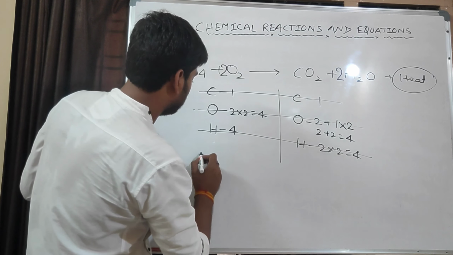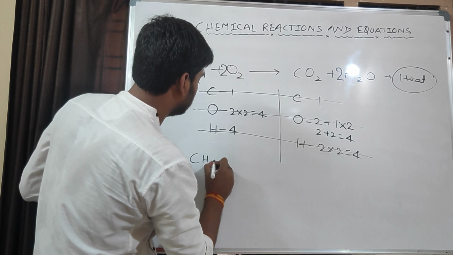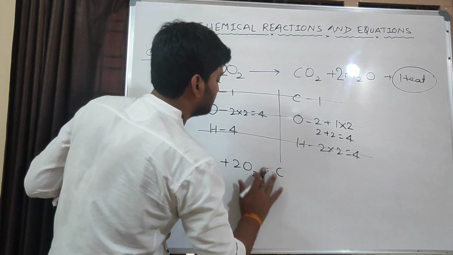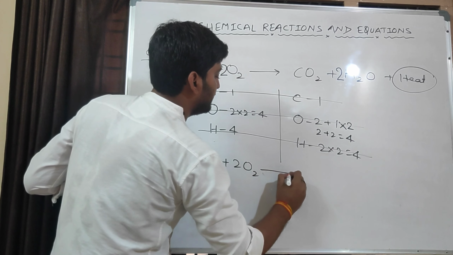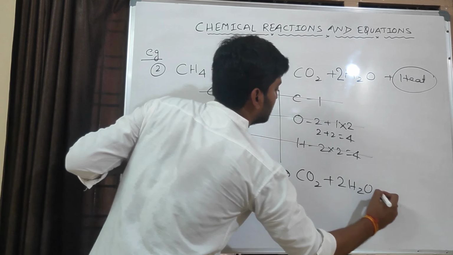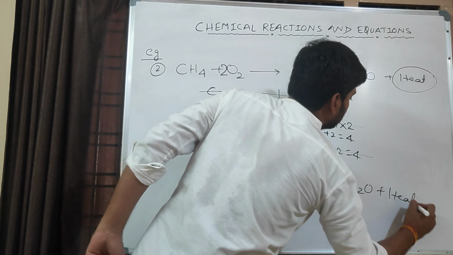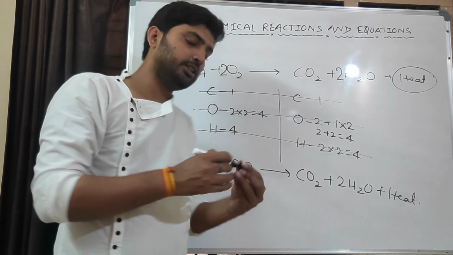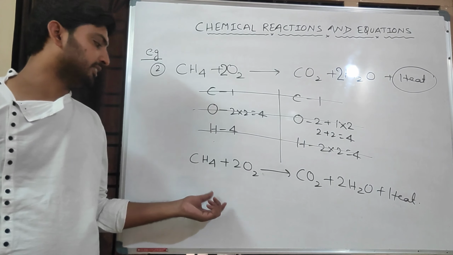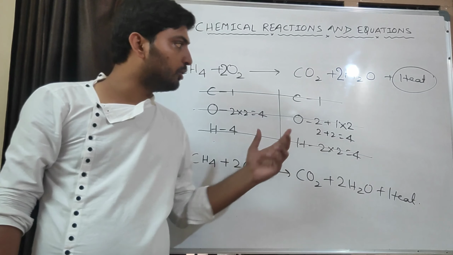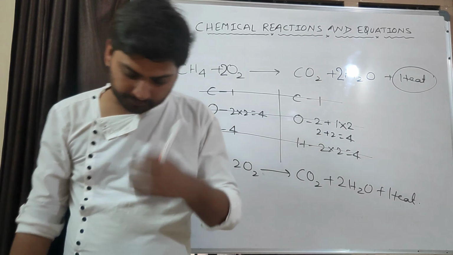Now I write the balanced equation: CH4 plus 2O2 gives rise to CO2 plus 2H2O plus heat. This is the balanced chemical reaction. If you want to check, you can check it by calculating the mass. The mass of reactant must be equal to the mass of product. Copy it or take a screenshot.